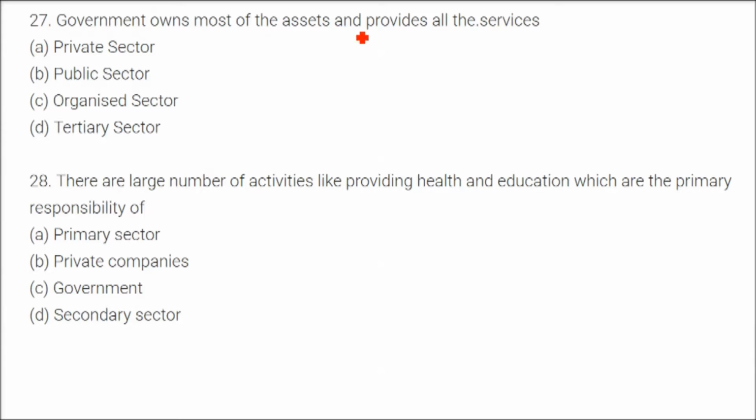Government owns most of the assets and provides all the services. Government owned is public sector, so B is the answer. There are a large number of activities like providing health and education which are the primary responsibility of, the answer is government.